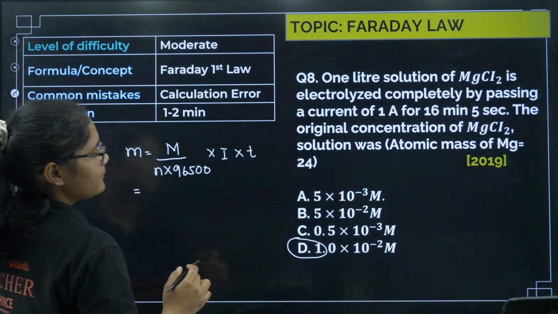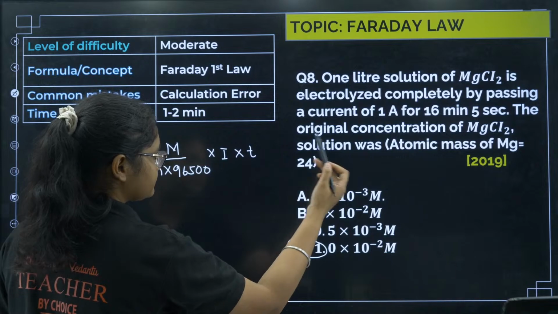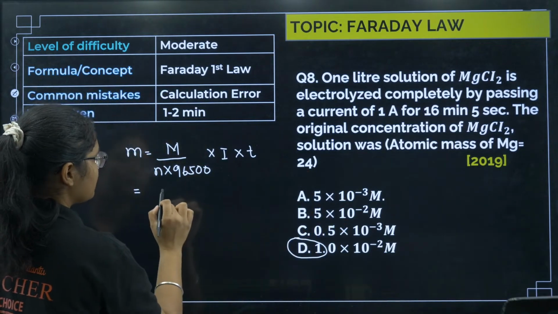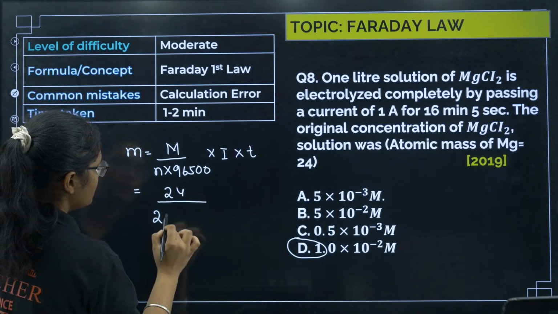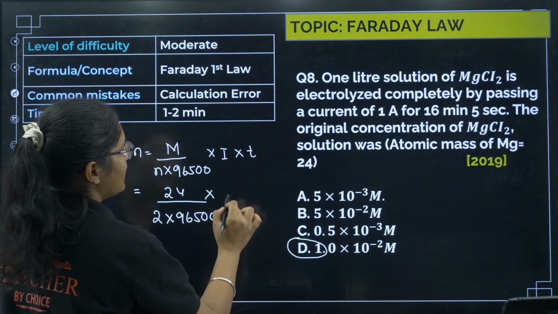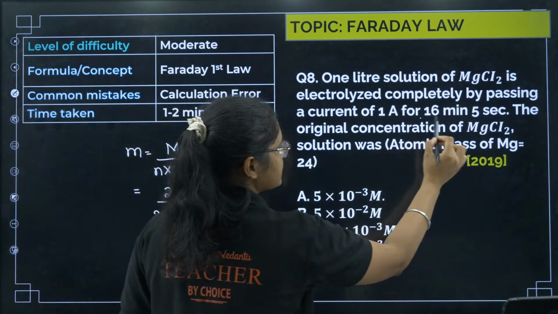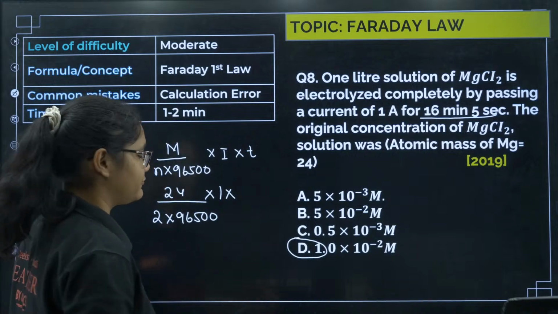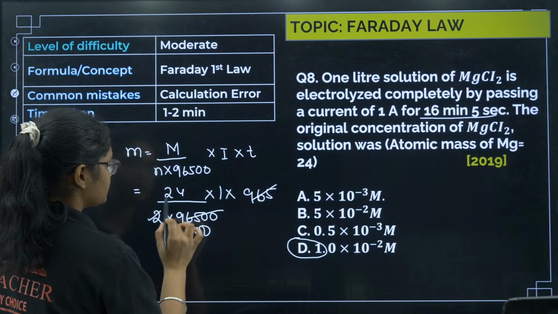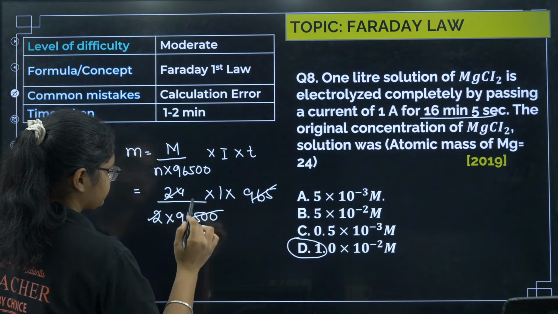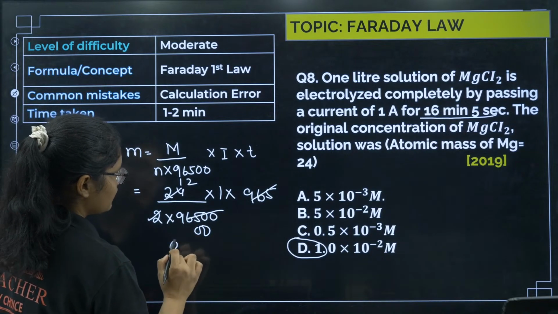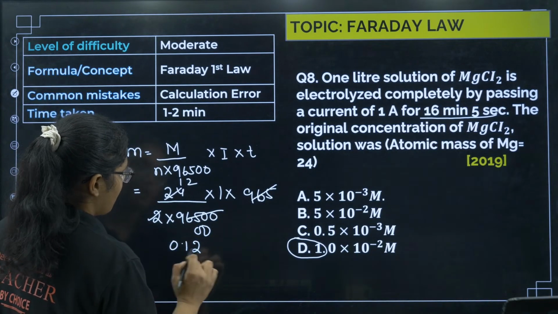So what is M here? M is the mass I have to calculate. What is the molar mass here? 24 for 2 divided by 96500. Current is how much? 1 ampere. And if you see this one, 16 minutes 5 seconds, it is 965. It is given like this so that we can easily cancel this one, right? So I will have 12, right? So that will give me 0.12 mass.